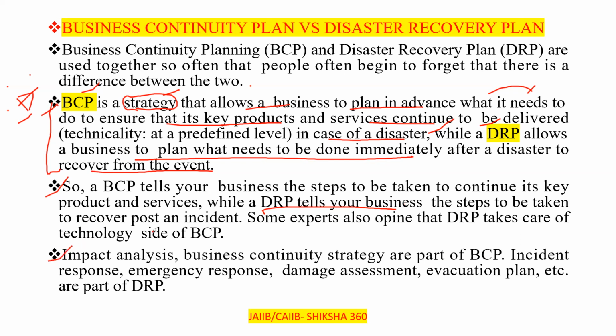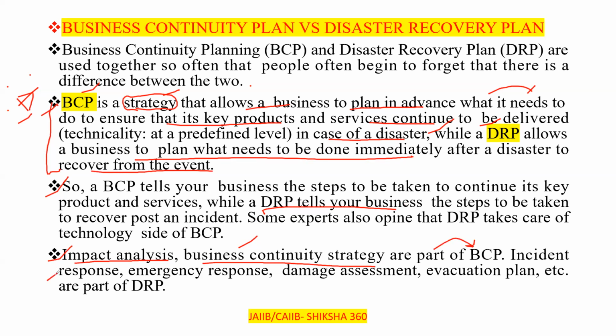So impact analysis and business continuity strategy are part of the BCP. Very, very important: which one is part of the BCP and which is part of the DRP. Impact analysis, that is, how much the impact is that we have to analyze, and business continuity strategy, both are part of the BCP.